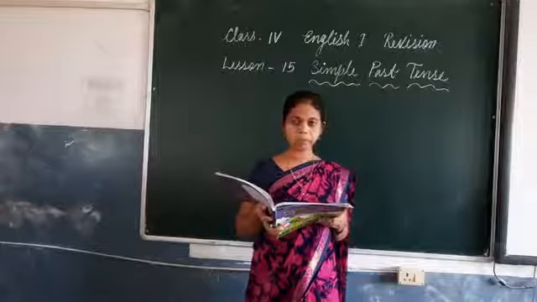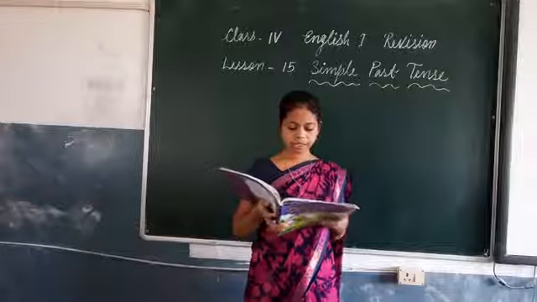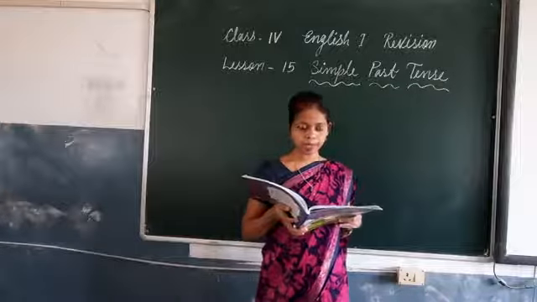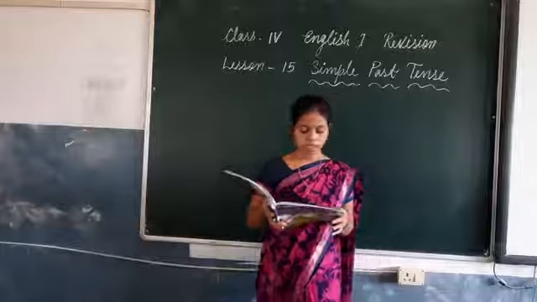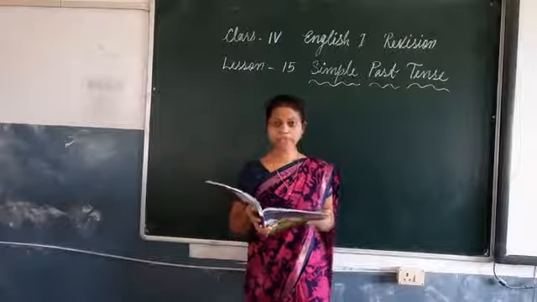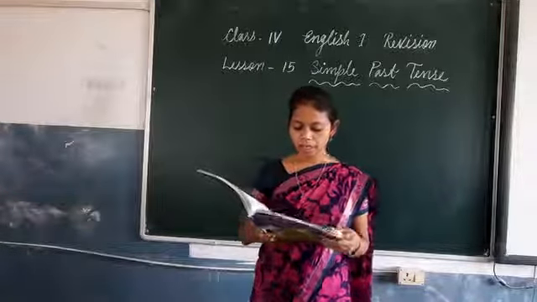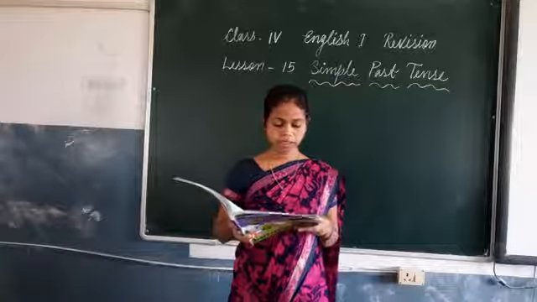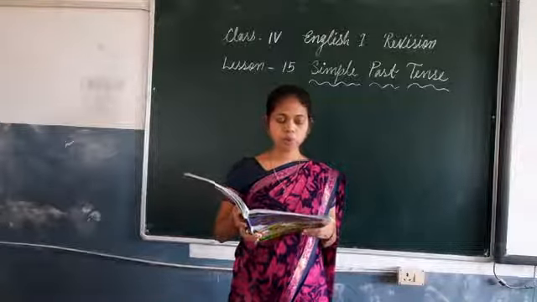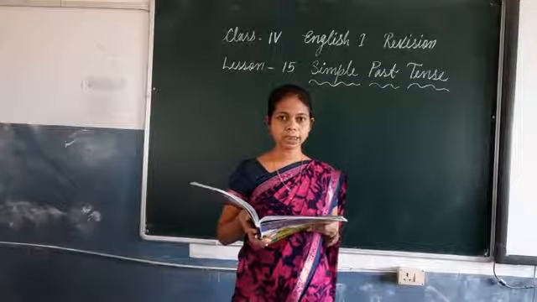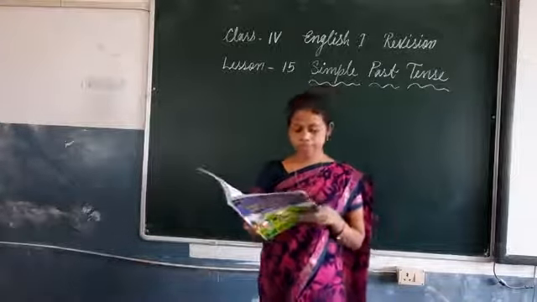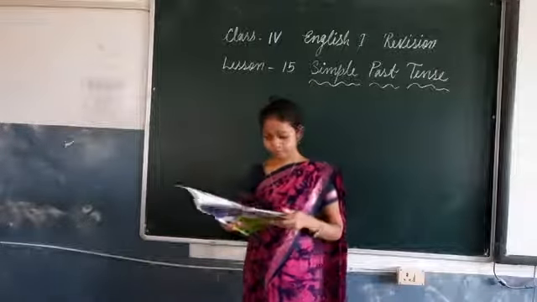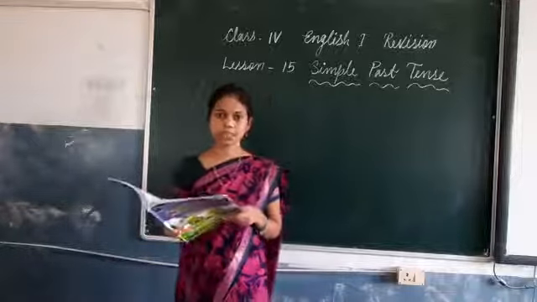I feel uncomfortable among strangers and never speak with them. In simple past tense, I felt uncomfortable among strangers and never spoke with them. Number 10. Good books cost more. In simple past tense, good books cost more. So, exercise 2 is over.